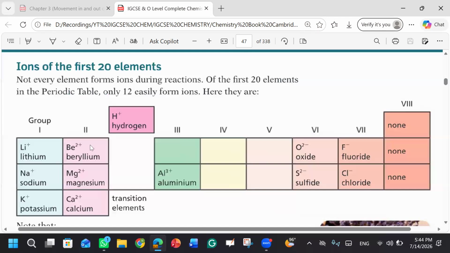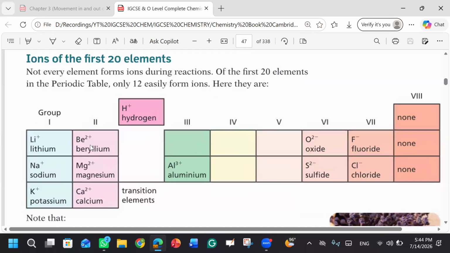Because they lost electrons. Yeah, they belong to group number two, and they have 2 electrons in their valence shell, so they will lose the 2 electrons. In ionic bonding, they lose the 2 electrons, right? Similarly, we have aluminum, and the aluminum is 3 plus. It means it is in group number 3. It is a metal. It will lose 3 electrons, right? Are you getting this?